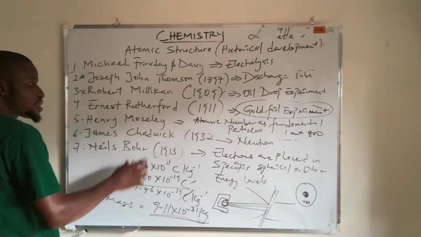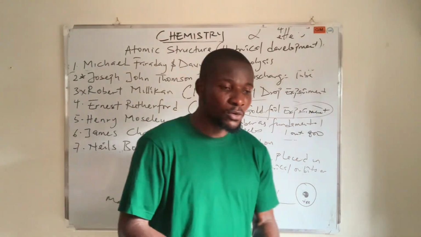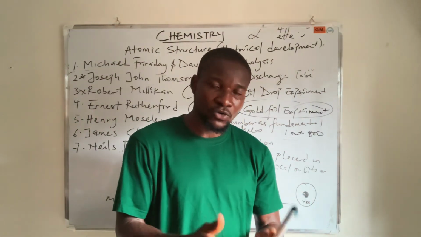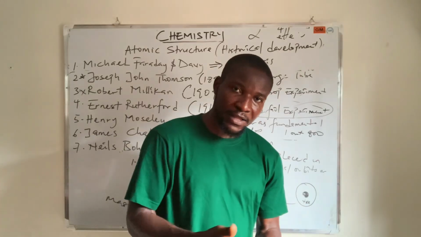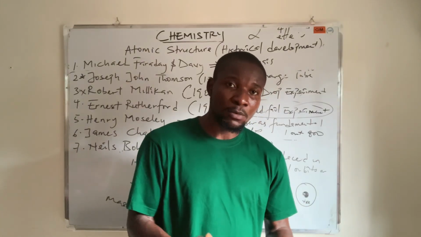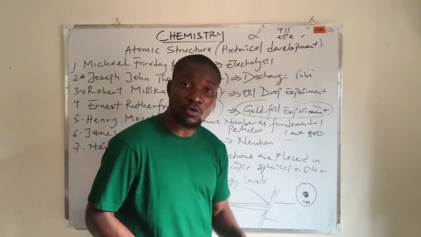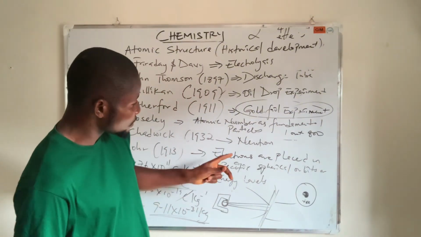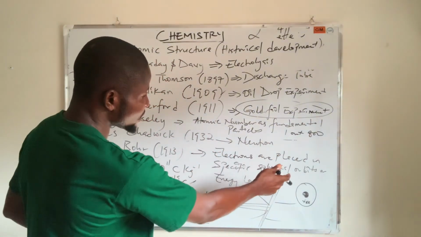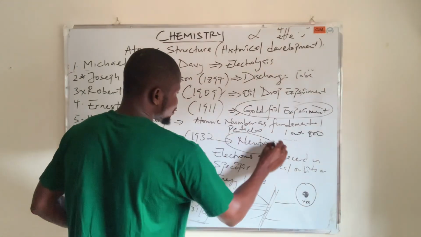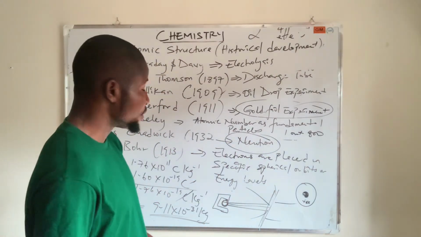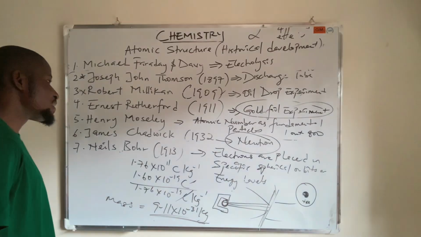Then James Chadwick. If you look at the atom, it has a nucleus, and there's a neutral particle there, a particle called the neutron. It was James Chadwick's experiment that led to the discovery of that neutral body in the center of an atom, which is the neutron. So James Chadwick's experiment led to the discovery of the neutron in the year 1932.